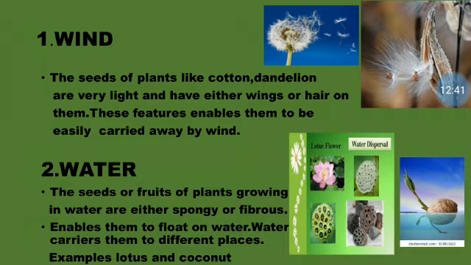Cotton and dandelion. Why? Because these seeds are very light and they have wings or hair on them. Because of this feature, it is easy for the wind to carry the seeds. And that's how the wind helps in the dispersal of the seeds.